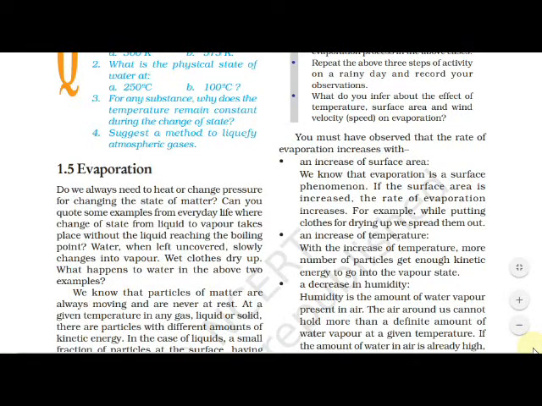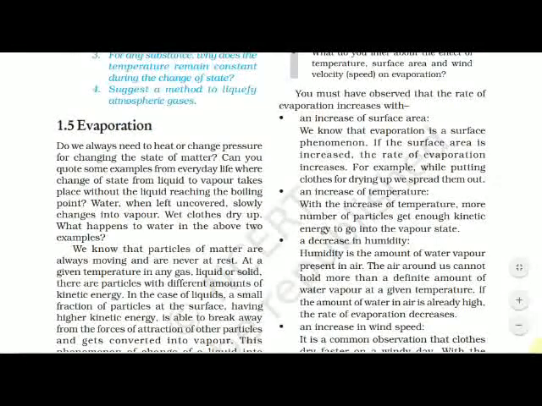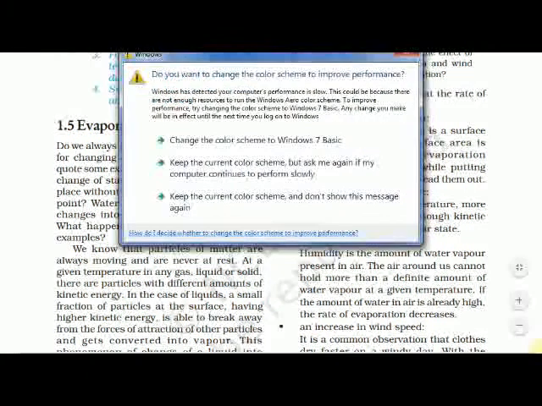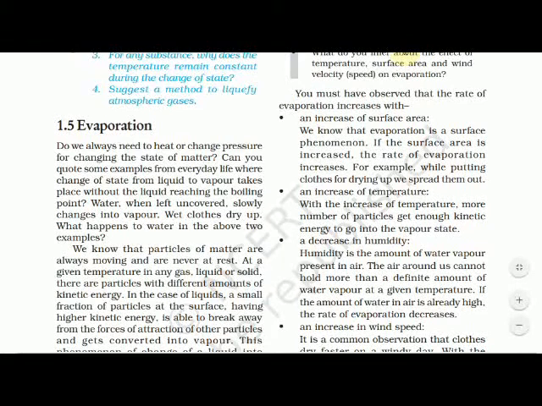A decrease in humidity, what happens? Humidity is the amount of water vapor present in air. The air around us cannot hold more than a definite amount of water vapor at a given temperature.